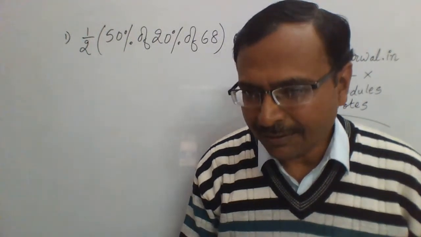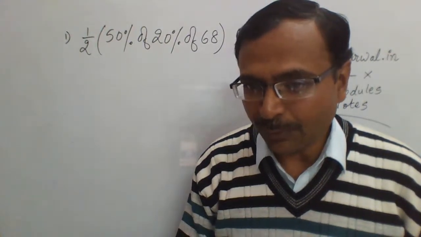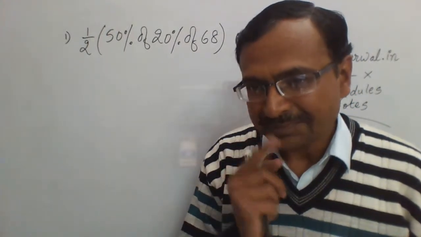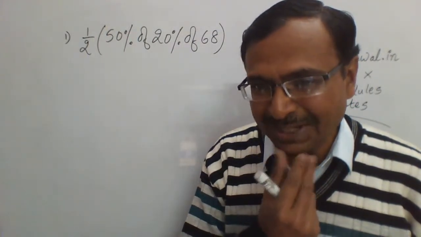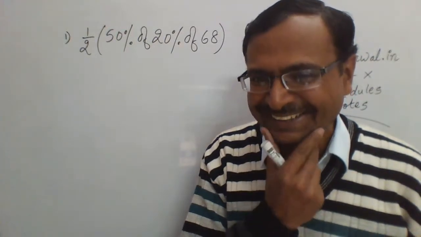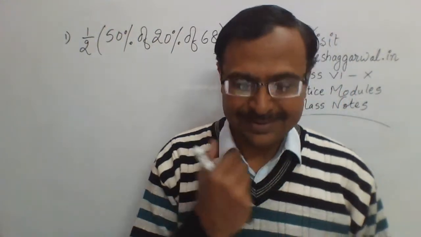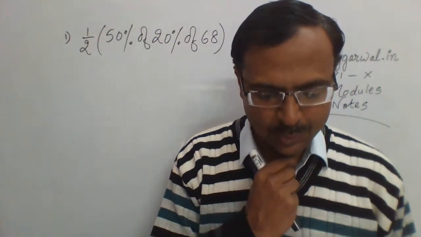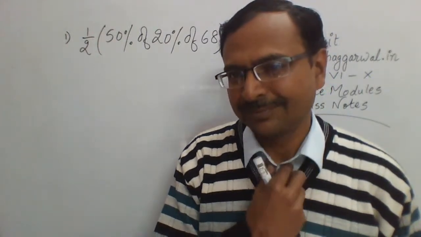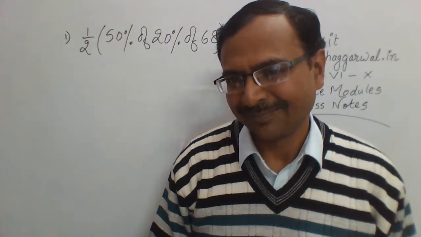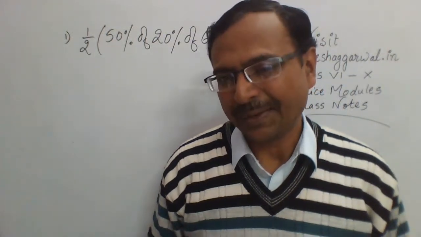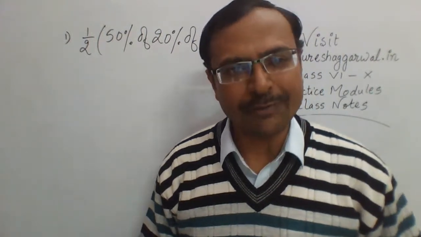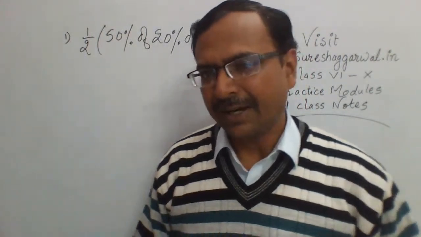Okay, no answers yet. 3.4. 17 by 5 is 3.4. That is 3.4 only. Okay, so 0.032 by Viswak. Viswak, check kar lo. You need to check that 17 by 5 and 3.4. Those two answers we are getting right now. Please check your answer. Okay. I think the same answers are coming from everybody. So I think I'll have to solve it quickly and get on with the session, right?